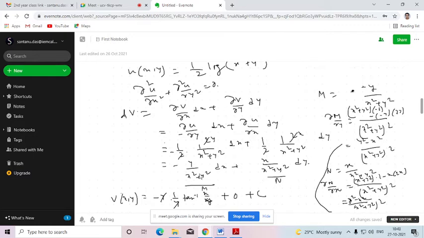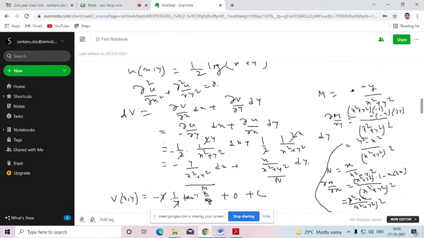In order to verify whether this given differential equation is an exact differential equation or not, we just need to check whether del M del y equals del N del x. So here M is minus y by x square plus y square. So del M del y means we need to differentiate this partially with respect to y. This is the quotient of two functions, so this will be x square plus y square whole square. This is x square plus y square. The partial derivative of this with respect to y will be minus 1. Minus of minus y fixed. The partial derivative of these with respect to y will be 2y. So if you simplify this, it will be minus y square minus x square by x square plus y square whole square.